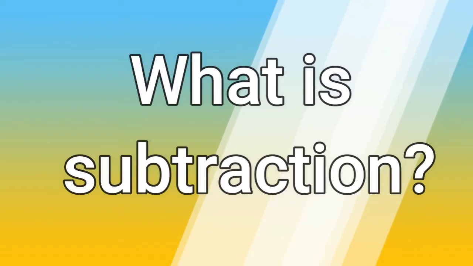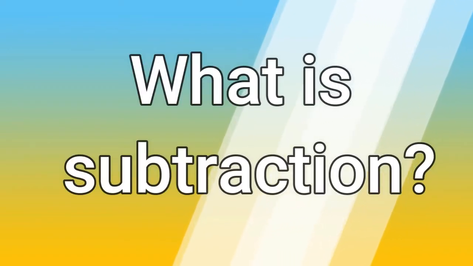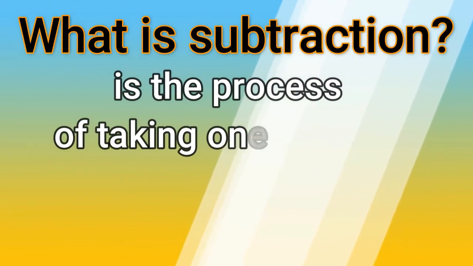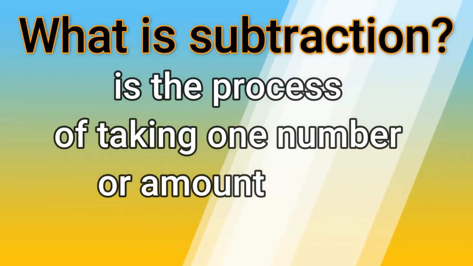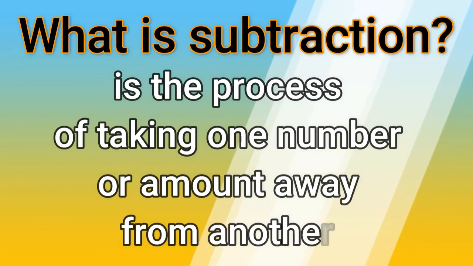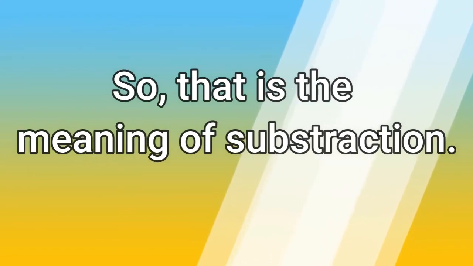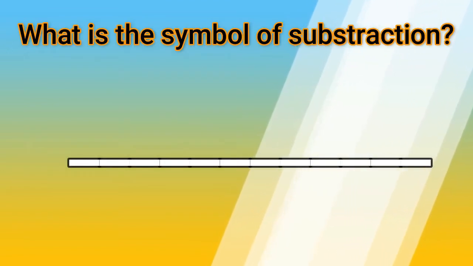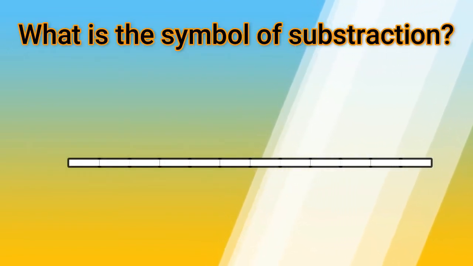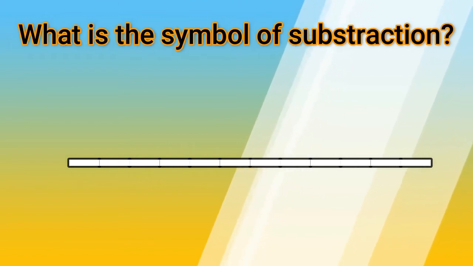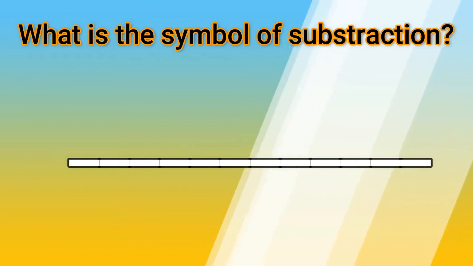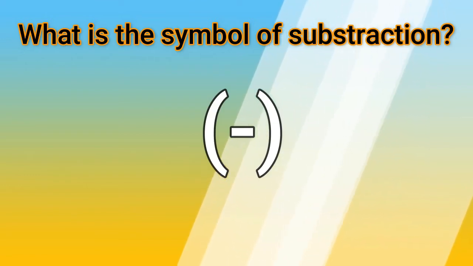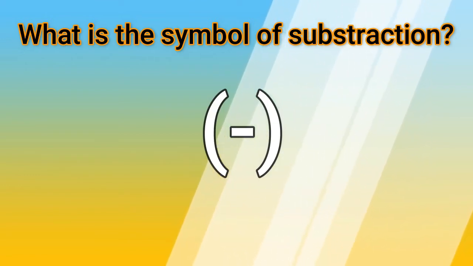So what is subtraction? Okay, everybody, let's read. Subtraction is the process of taking one number or amount away from another. That is the meaning of subtraction. So what is the symbol of subtraction, which we also know as minus? Okay, this is the symbol of minus.